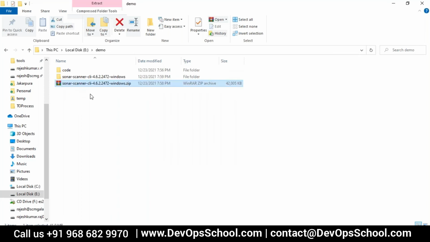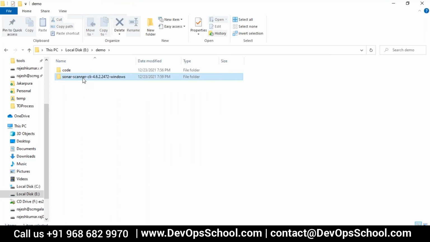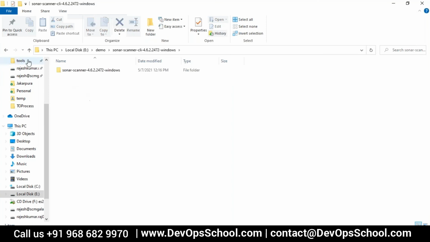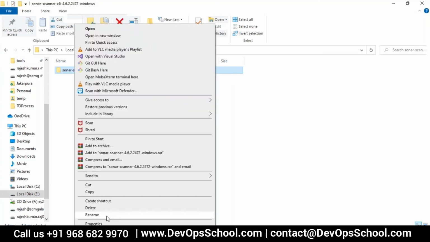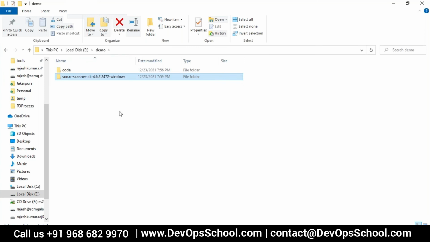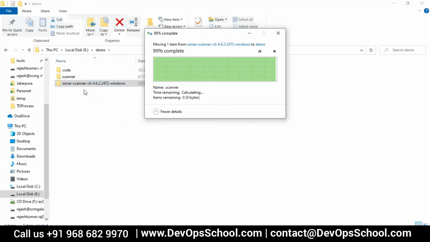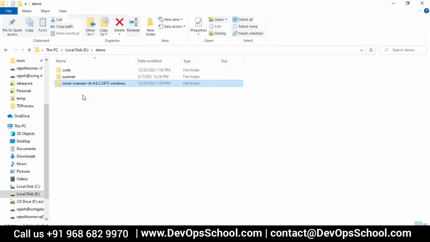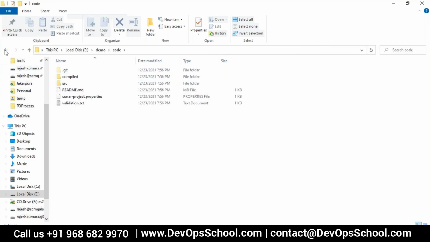Now I'll delete this zip file because I don't need it. And you know what? I have a problem with the long name. My mind is not wired. I'll just rename this to scanner. Simple. And I'll move this directory here. Are you understanding, all of you, what I am doing? Yes. You can delete that one. So here we have the scanner itself, and here we have the code itself.